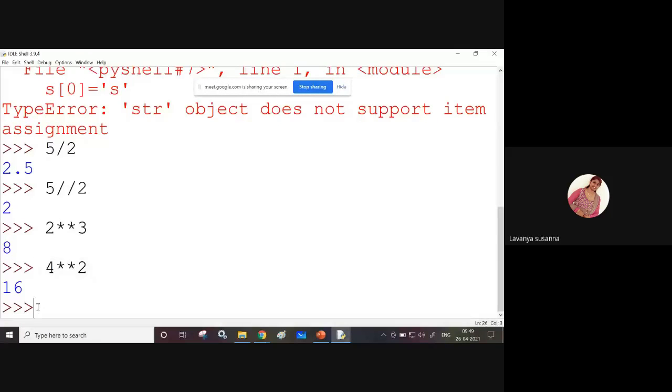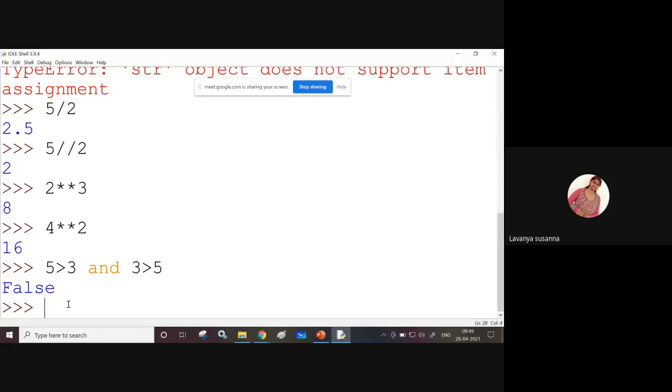See here, at the bottom I am typing. I will execute and I will show you. 5 greater than 3 and 3 greater than 5. See, you are getting False. Remember, here F is a capital letter, the remaining are small letters. This is a keyword. The total expression is False.